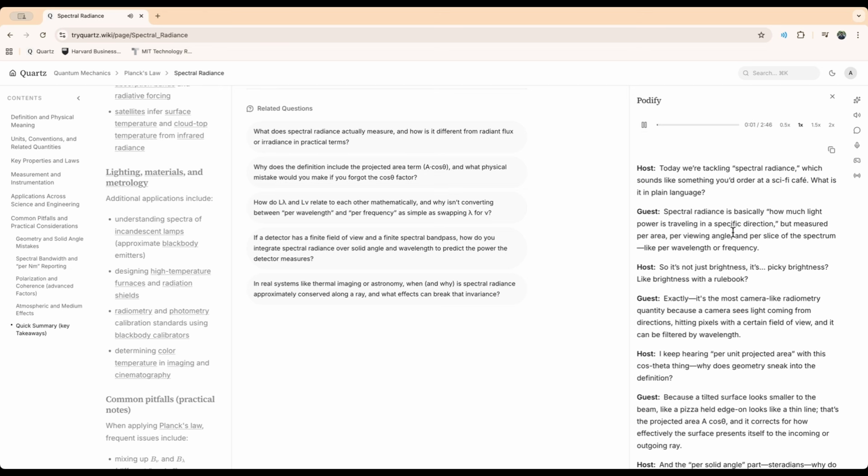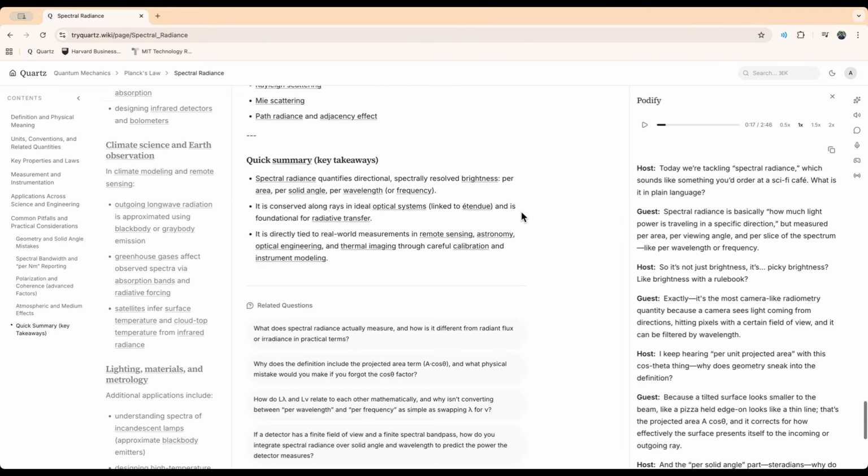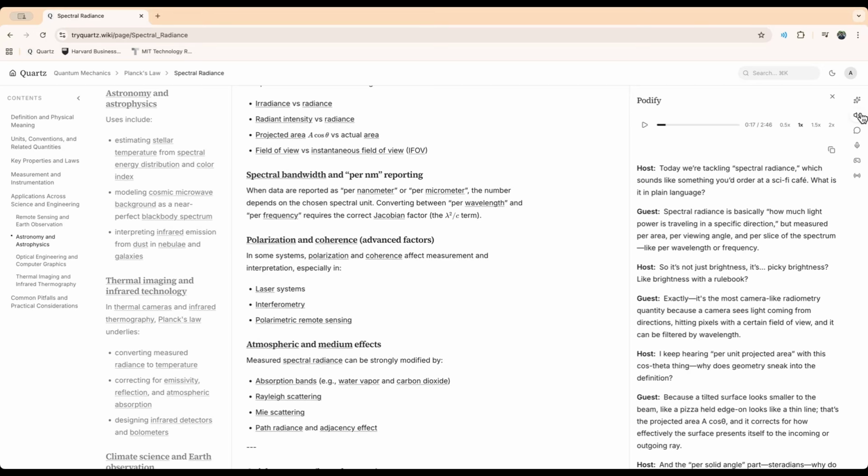Today we're tackling spectral radiance, which sounds like something you'd order at a sci-fi cafe. What is it in plain language? Spectral radiance is basically how much light power is traveling in a specific direction, but measured per area, per viewing angle, and per slice of the spectrum. So spectral radiance is just how much of the light power is traveling in a specific direction. That's, great intuition that I appreciate out of this.